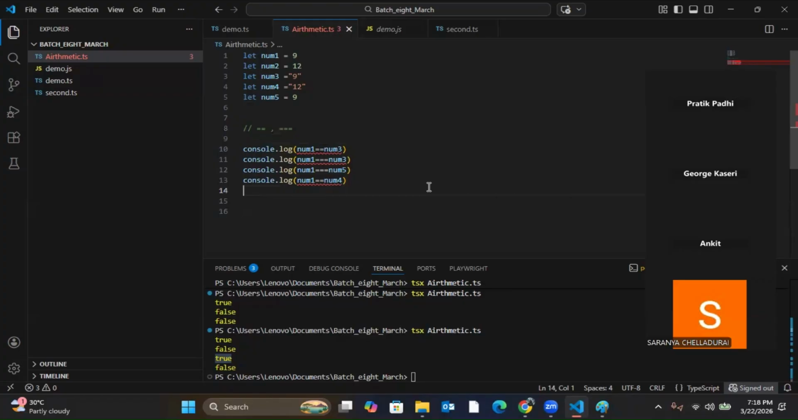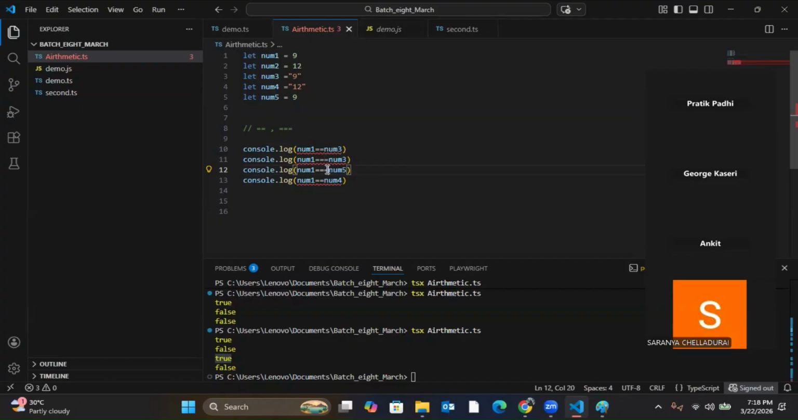Understood? Even if you don't use triple equals on line 12, and use only double equals, it will still give true. Why? Because the values are the same. 9 is equal to 9. It is not comparing the data type, only the value it is comparing. So it will be true.